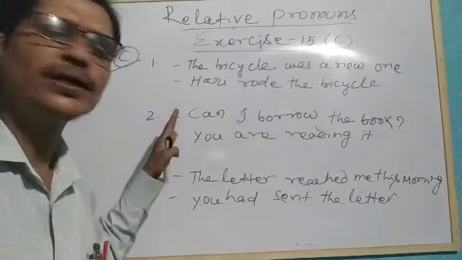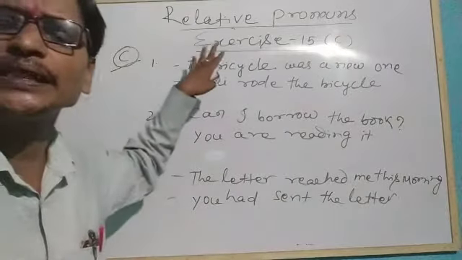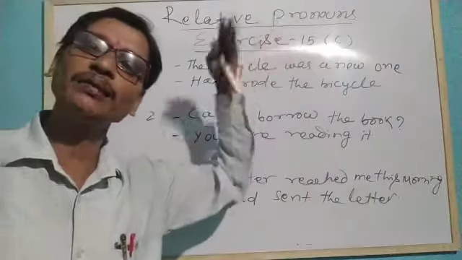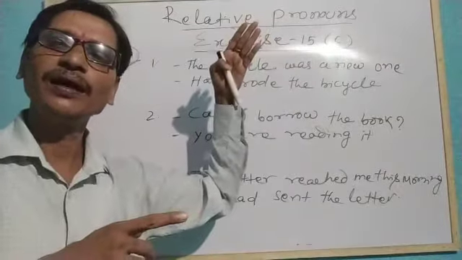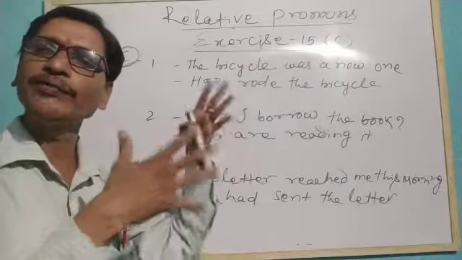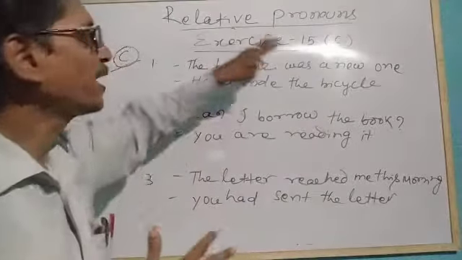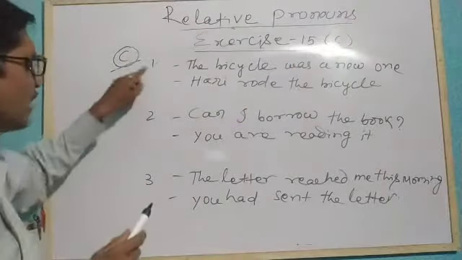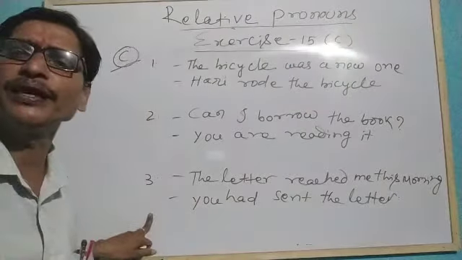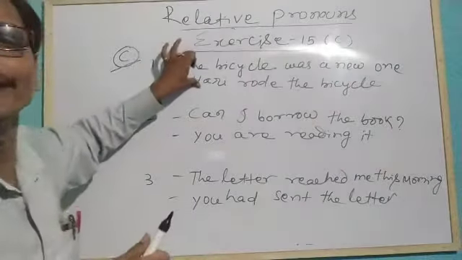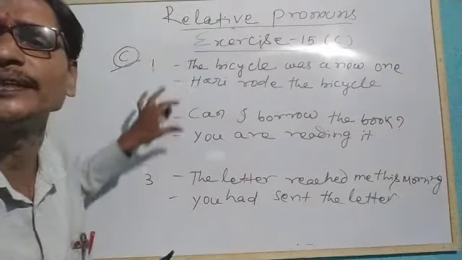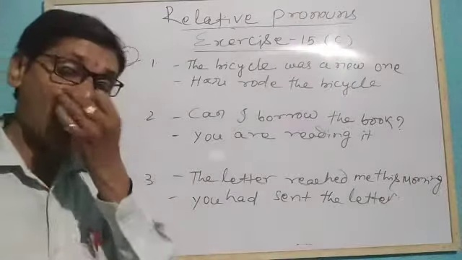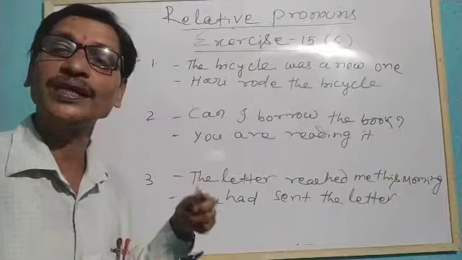Here you see, we are going to discuss exercise 15 of group C. We have already discussed A and B in the previous discussion; you can revise that video to understand more about them. And now we are discussing C. In this C, what happens? There are some statements given over here, pairs of sentences, to be combined using a relative pronoun. So, how are we using that and which as objects?